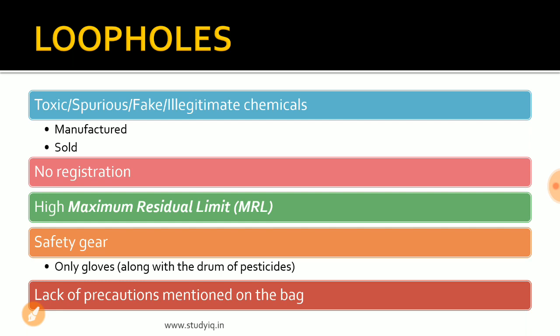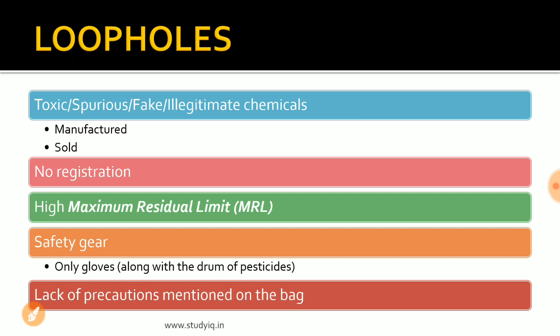The third loophole on the part of the manufacturers is a high maximum residual level. The maximum residual level is a property of a chemical fertilizer. Let us say you are using Monocrotophos. Just consider that example. If you are using Monocrotophos on cotton, the maximum residual limit basically means that if you are using 100 grams of Monocrotophos on cotton, how much amount of Monocrotophos would be left behind in the cotton? Let us say if you are using 100 grams, and after the production of cotton you see that 40 grams is still left, then we would say that the maximum residual limit of Monocrotophos is 40 grams.